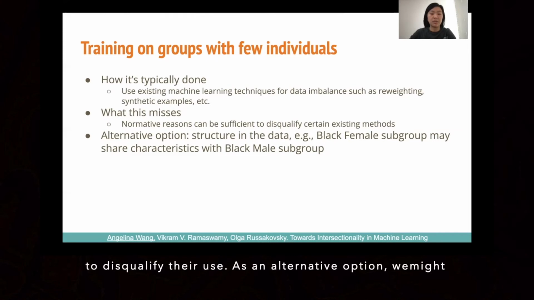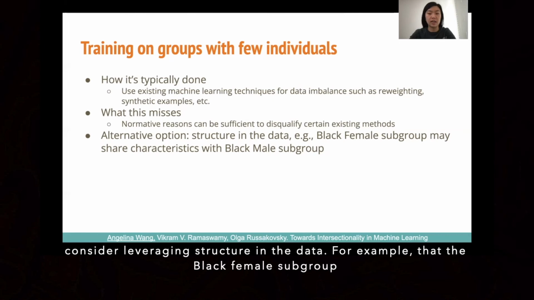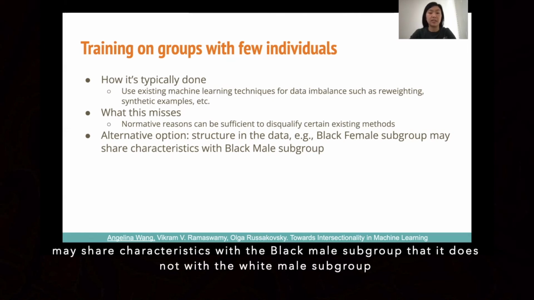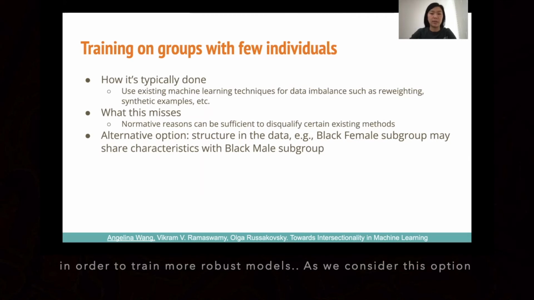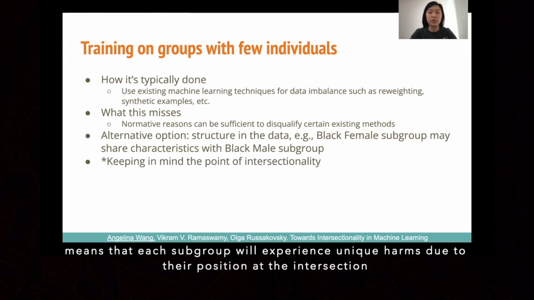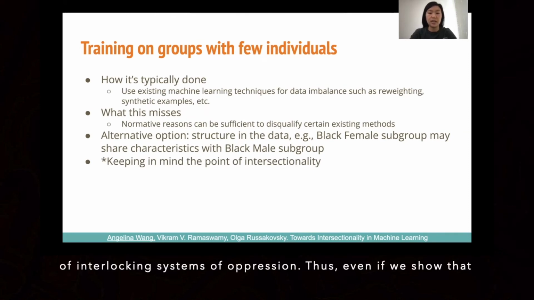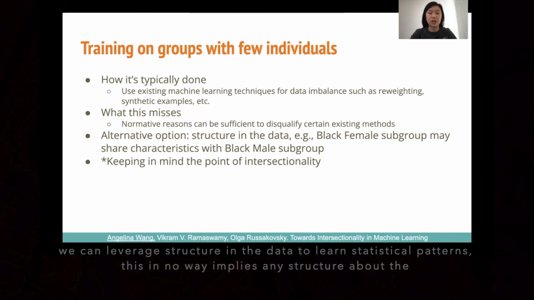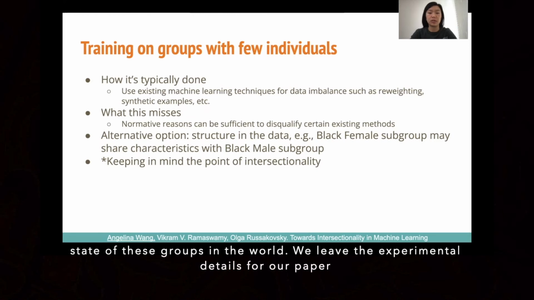As an alternative option, we might consider leveraging structure in the data. For example, if the Black female subgroup may share characteristics of the Black male subgroup that it does not with the white male subgroup in order to train more robust models. As we consider this option, it's extremely important that we keep in mind the point of intersectionality and how this means that each subgroup will experience unique harms due to their position at the intersection of interlocking systems of oppression. Thus, even if we show that we can leverage data in the structure to learn statistical patterns, this in no way implies any structure about the state of these groups in the world. We leave the experimental details for our paper.